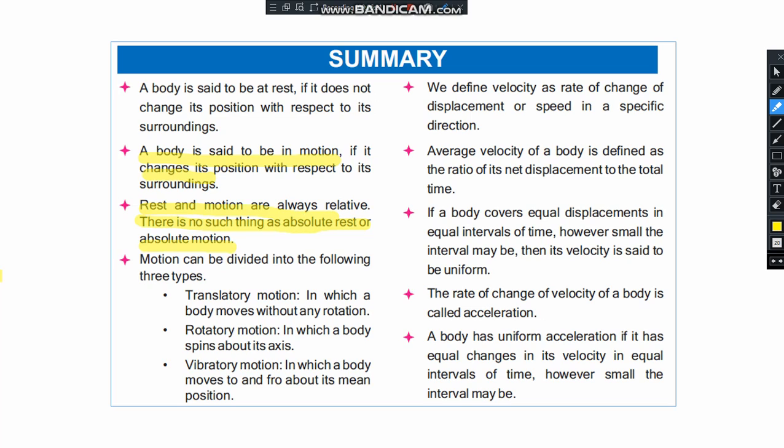We define velocity as the rate of change of displacement. Average velocity of a body is defined as the ratio of its net displacement to the total time. If a body covers equal displacements in equal intervals of time, however small the interval may be, then its velocity is said to be uniform. The rate of change of velocity of a body is called acceleration. A body has uniform acceleration if it has equal change in velocity in equal intervals of time, however small the interval may be.